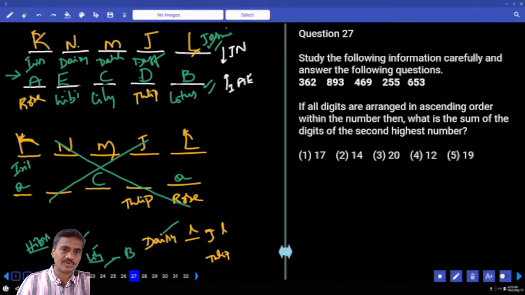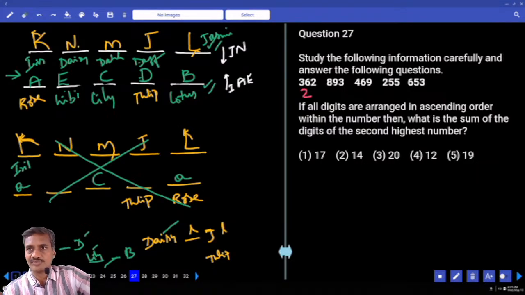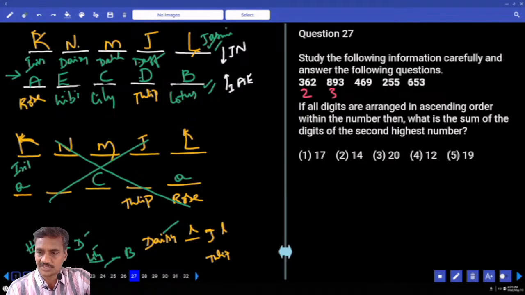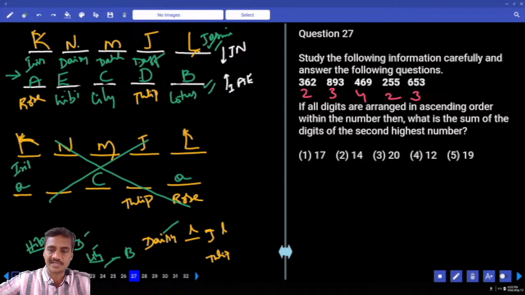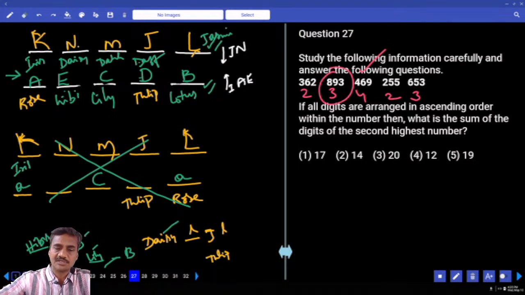Now 27 to 29 are based on a set of numbers. If all the digits are arranged in ascending order within the number, what is the sum of the digits of the second highest number? Now here the lowest digit will always come to the first place. Here the lowest is 3, it is 4, it is 2, it is 3. Then tell me what is the second highest? Now this is the highest, next one 389 and 356. 389 is the highest, second highest. 8 plus 9 is 17, plus 3, 20, choice 3, question number 27.